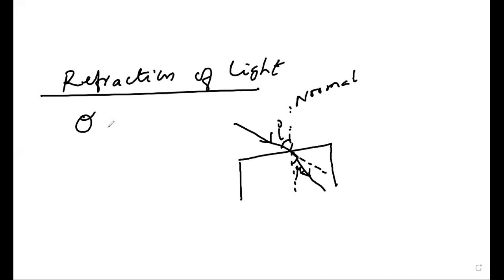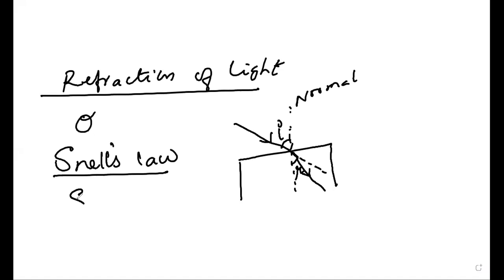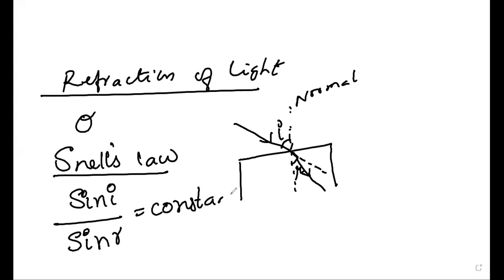Okay, now this is angle of incidence and this is angle of refraction. Now there is a Snell's law. Snell's law is what we call it. So Snell's law says that sin I divided by sin R is equal to constant.